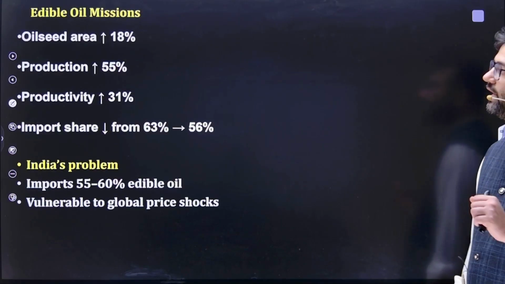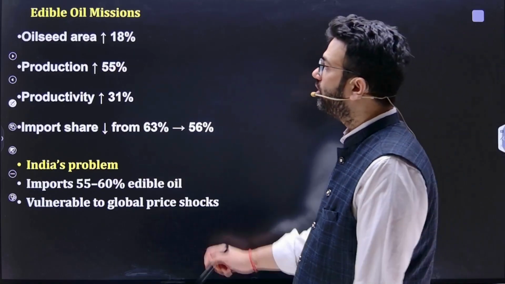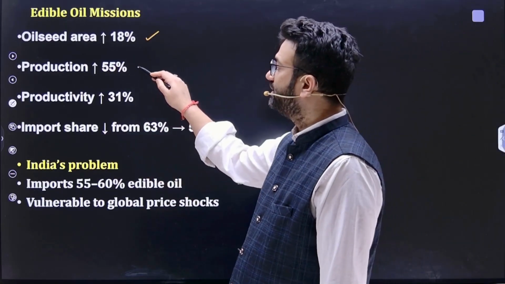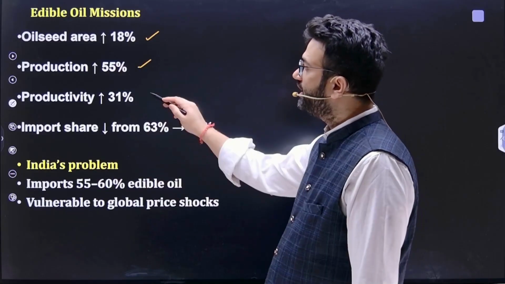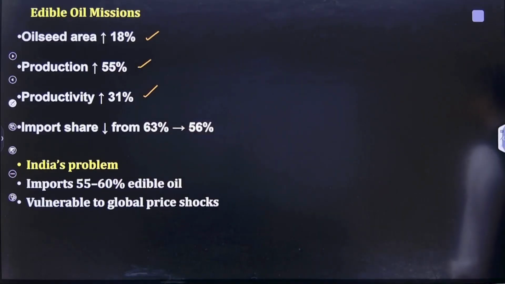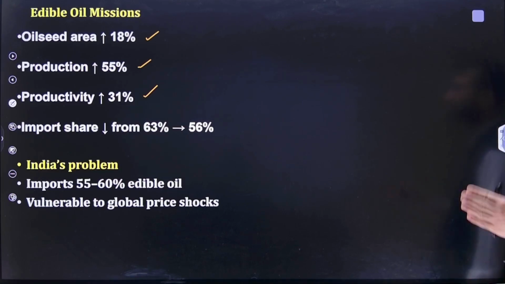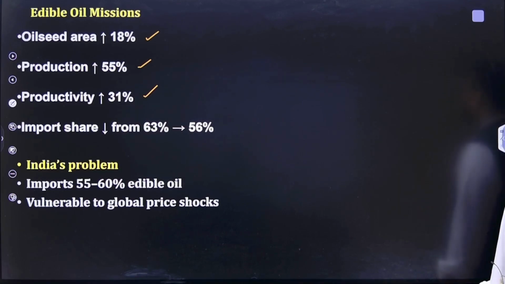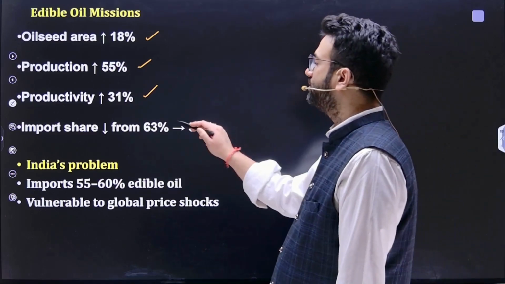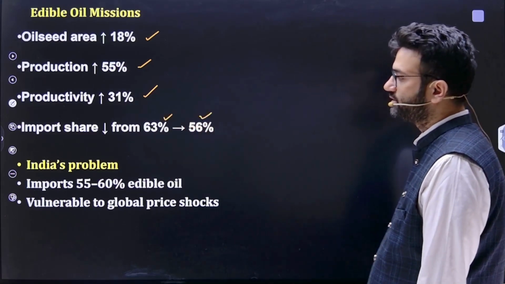Moving ahead, if we talk about the edible oil mission, the oilseed area increased by 18%, production increased by 55%, and productivity increased by 31%, but import share fell from 63% to 53%.